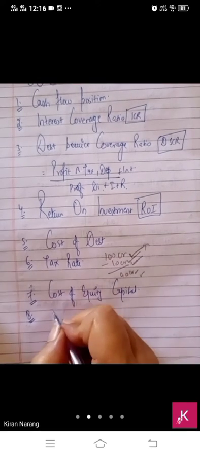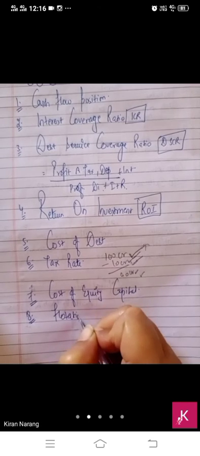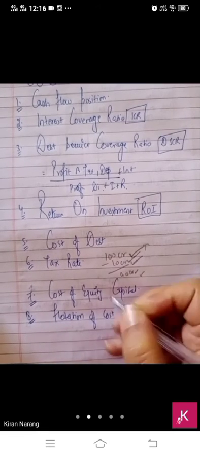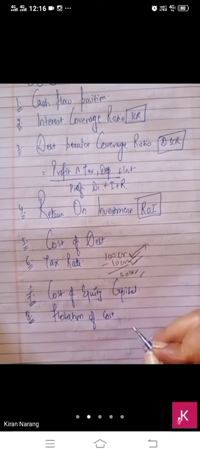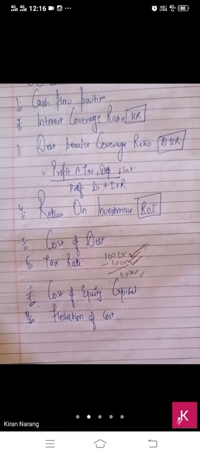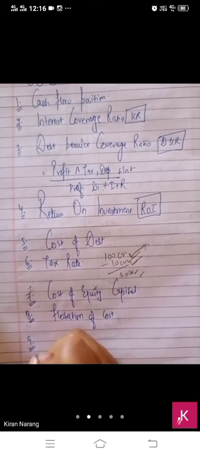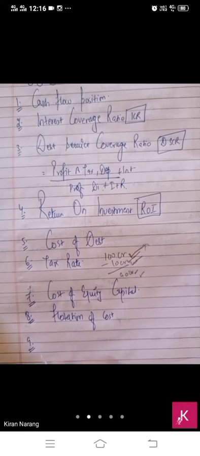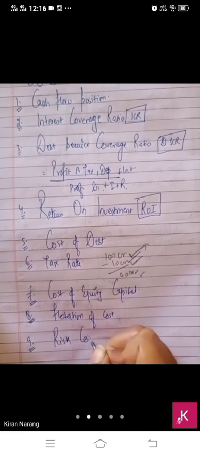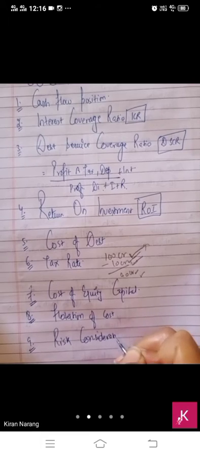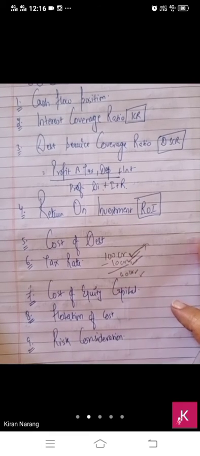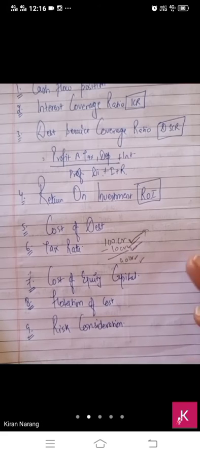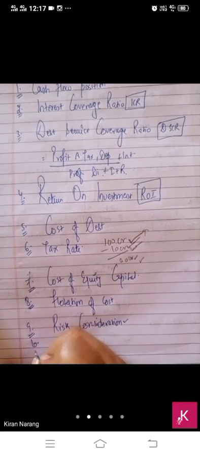Then flotation cost. You know what is flotation cost? The cost which we have incurred on issuing the equity shares and debentures is called flotation cost, and you have to consider the flotation cost before issuing any equity share and preference share. Then risk consideration, how much risk is there, because debt capital is very risky. If you are not able to pay their interest and repayment on time, they have a full right to sell your assets and take their money back. So from risk consideration, debt capital should be avoided.